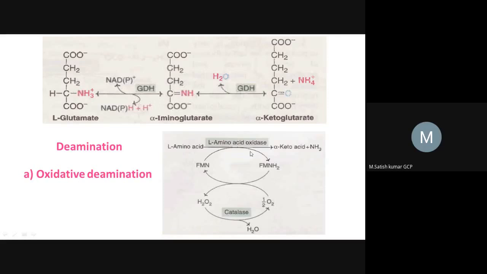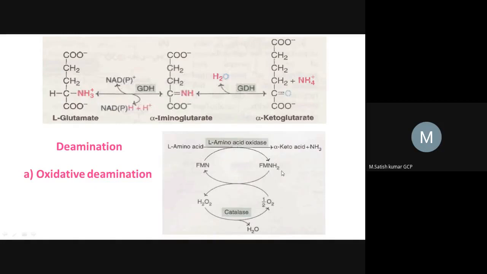Oxidation means removal of hydrogens, and here two hydrogens are removed from the L-amino acid, which gets converted into alpha keto acid. But where do these two hydrogens go? They are accepted by a coenzyme called FMN, and this FMN gets converted into FMNH2. That means flavin mononucleotide is reduced, converting into FMNH2.